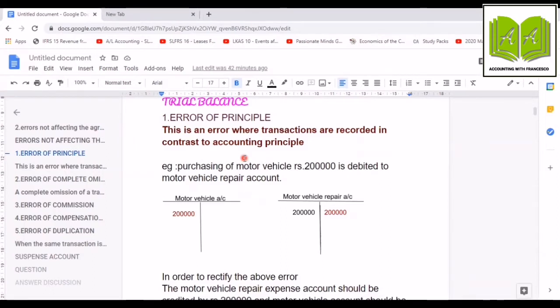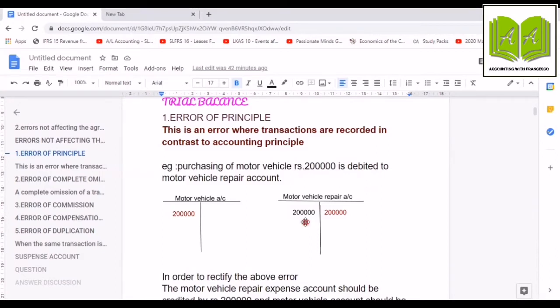But what have we done? We have debited this 200,000 purchase of motor vehicle, which is an asset account, to the motor vehicle repair expense account. That means we have violated the basic accounting principle.